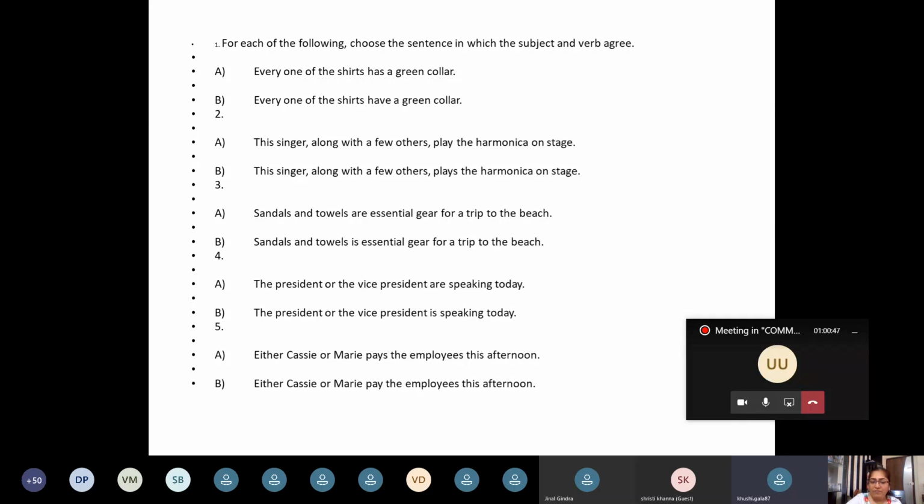But you have to consider what comes after "or". In either-or, what comes after "either" is not important. What comes after "or" is important. Mary comes after "or" and Mary is singular. Right. Option A is right and B is wrong.